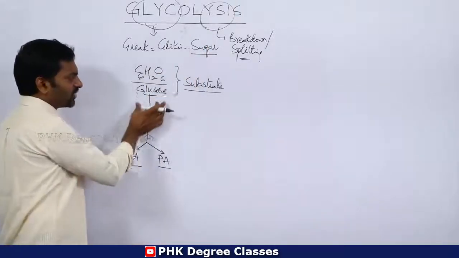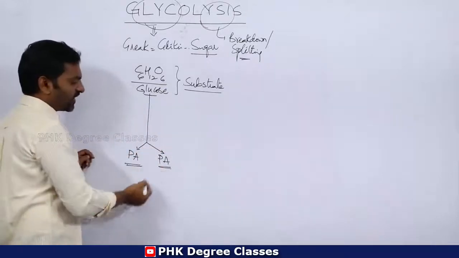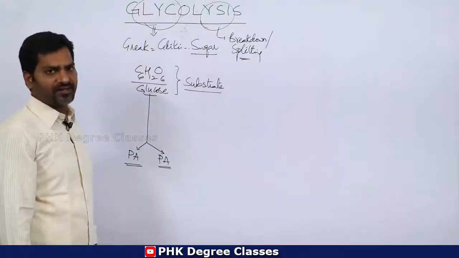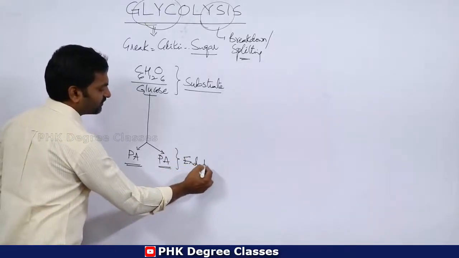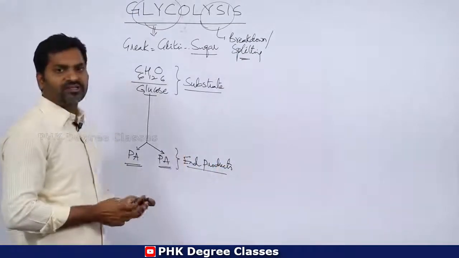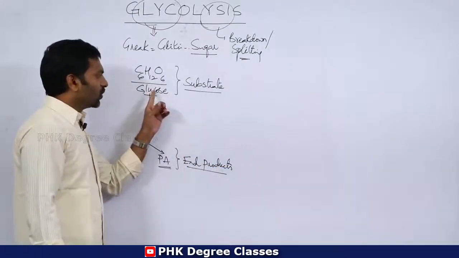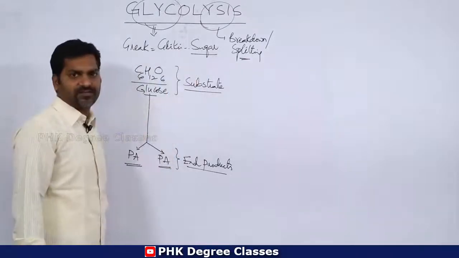Then it undergoes several stages or a breakdown process. Finally, we get two molecules of pyruvic acid, so they are called end products. So pyruvic acids are the end products of glycolysis, whereas the glucose molecule acts as a substrate for glycolysis.